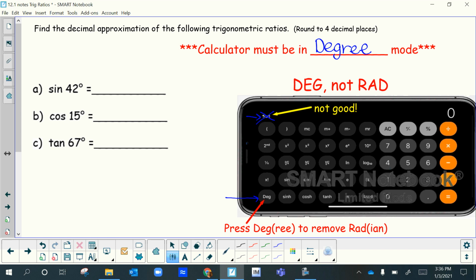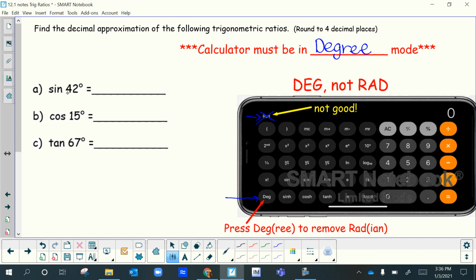So let's practice that. We're going to press sine 42 in our calculator. Now the weird thing about the iPhone calculator is you're going to actually do it backwards. Now if you have a TI Inspire, you actually press sine first and then 42, okay? Or a fancy calculator on the internet, you actually do it that way.